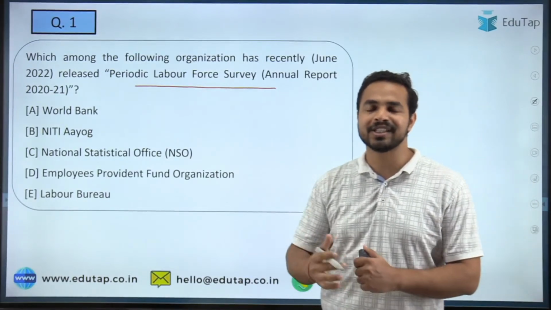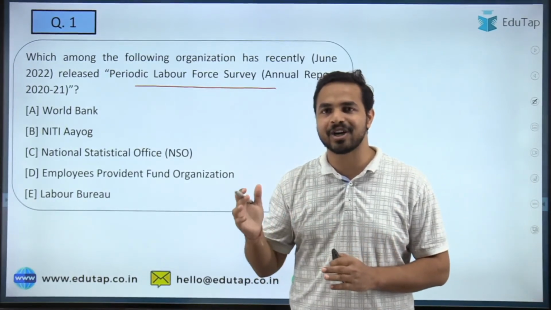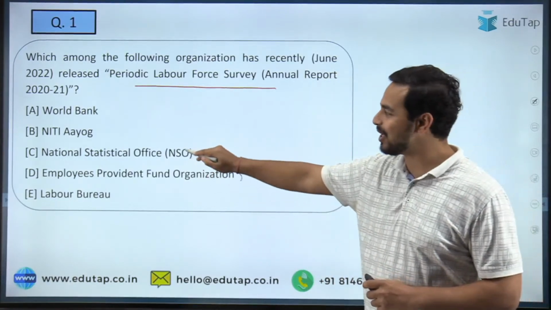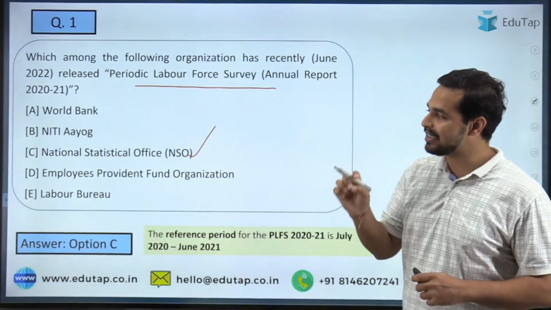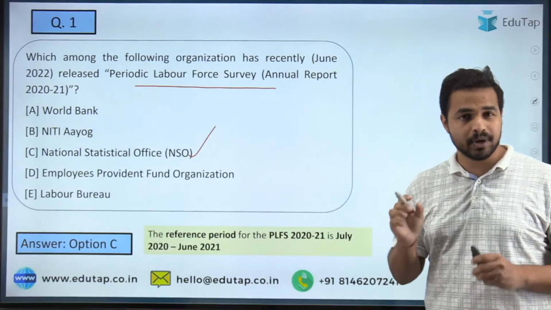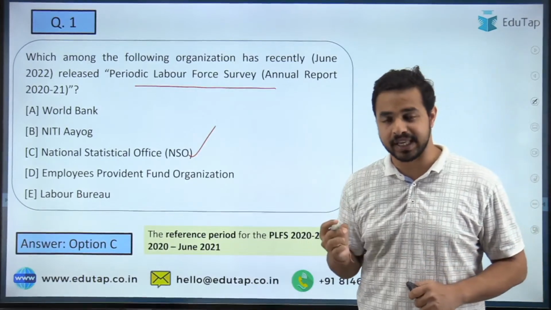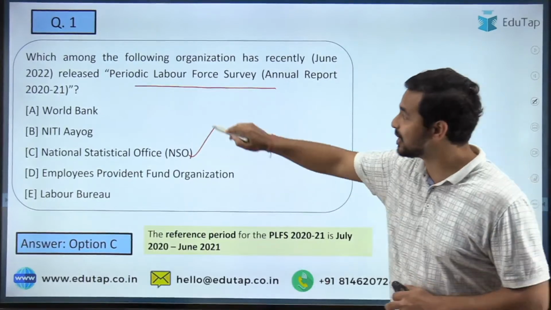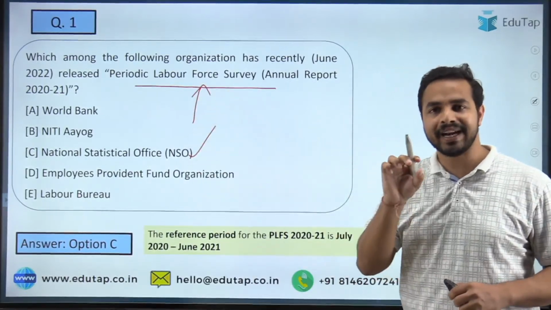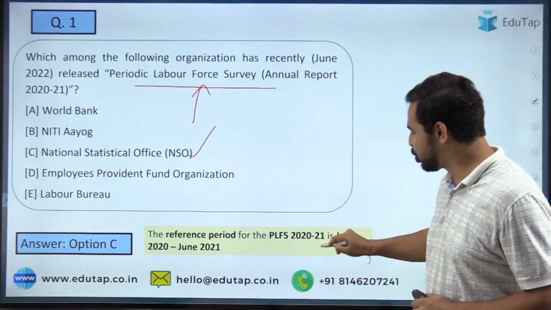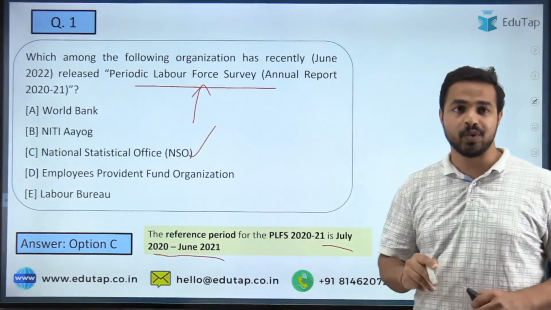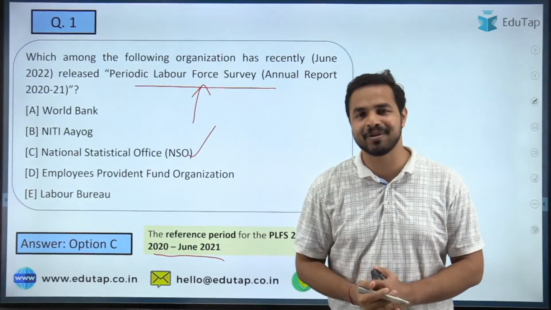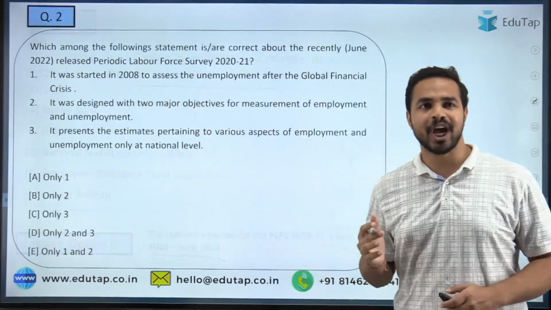Here I am getting the right answers from the people. Nilesh, Spandana, Rathod, Victor, Content, Albert, everybody is saying that NSO is the right answer, and absolutely right, the right answer is National Statistical Office. Another important part, the very basic thing, is what exactly was the reference period for which this PLFS report was being released, and that particular period is July 2020 to June 2021. This is the reference period for which the PLFS report was released in the month of June 2022. I hope this is clear.